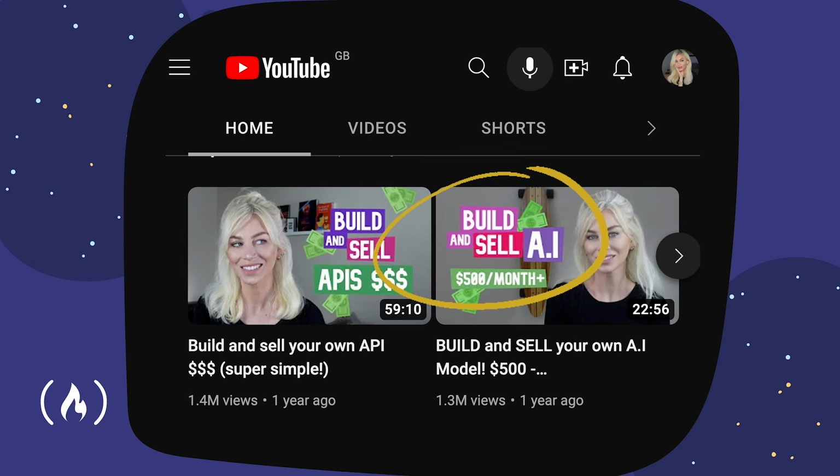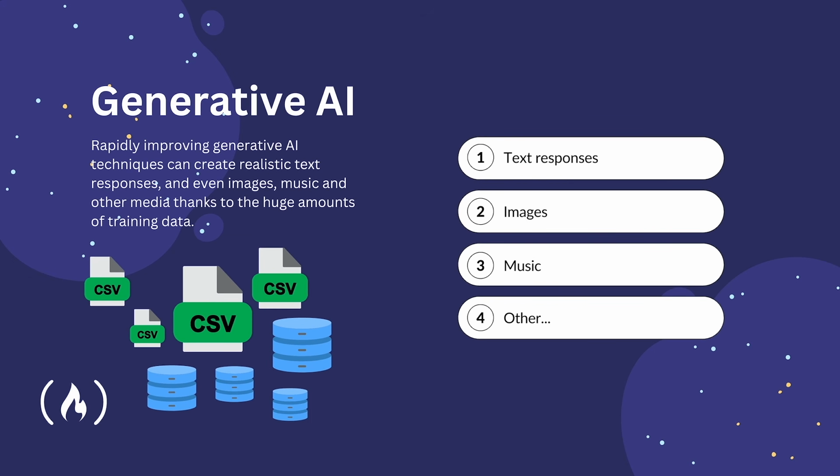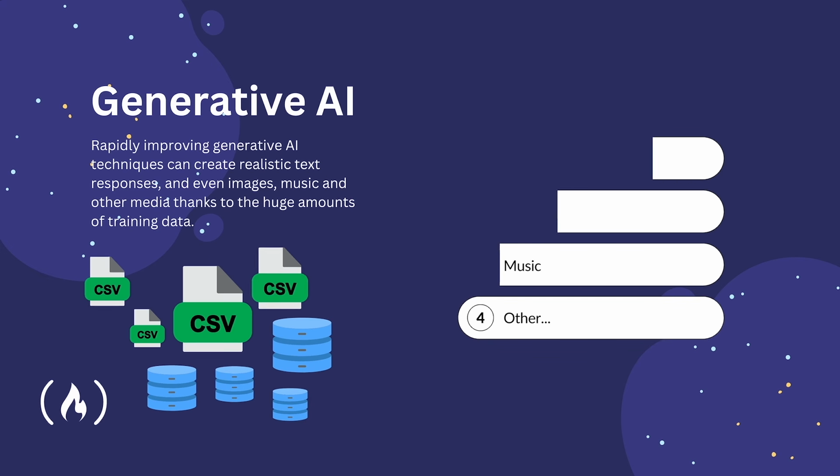If you want to build your own AI model and understand the concept of machine learning better as a total beginner, please check out my video on it on my channel, Code with Anya Kubo. As of now, rapidly improving generative AI techniques can create realistic text responses and even images, music, and other media thanks to the huge amounts of training data and talented developers working on it today.